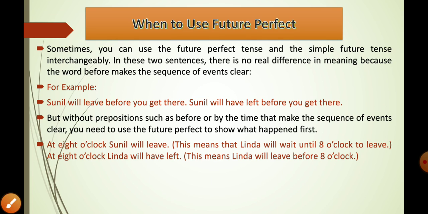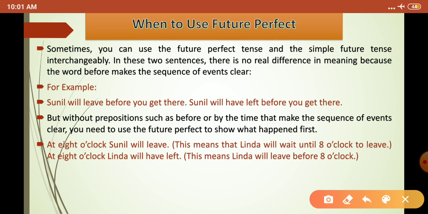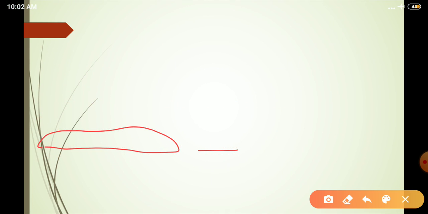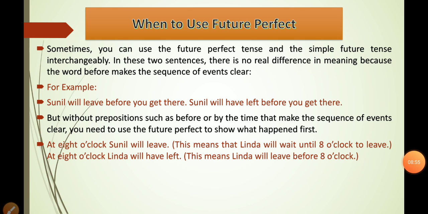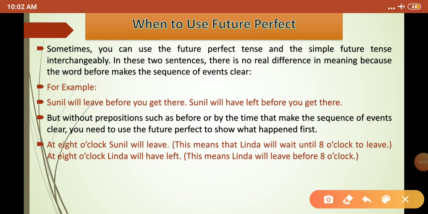See, here is an example for clarity. At 8 o'clock Sunil will leave and at 8 o'clock Linda will have left. So what does the first sentence mean? This means that Linda will wait until 8 o'clock to leave. So this means that at 8 o'clock Sunil will leave and Linda will wait until then, right? And at 8 o'clock Linda will have left.